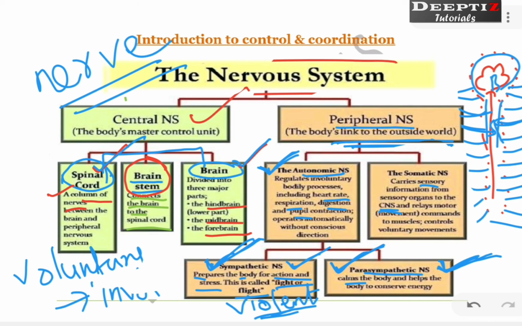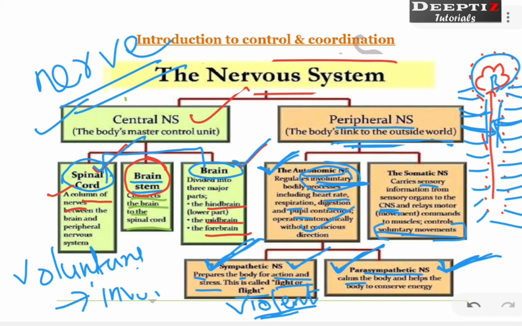And it helps to command the voluntary movement. Or else in a simple way, as a flowchart for learning: the autonomic nervous system helps to control involuntary activities, while the somatic nervous system helps to control voluntary movement. What is voluntary movement? The thing which we can control. Now you have to remember, when I am telling involuntary activities are controlled by the autonomic nervous system, it doesn't mean that only this part will help. There can be some part of the central nervous system which can also control some involuntary and voluntary activities.